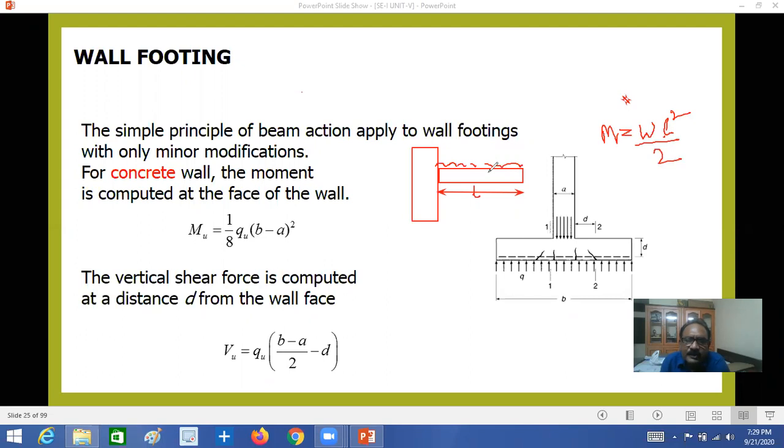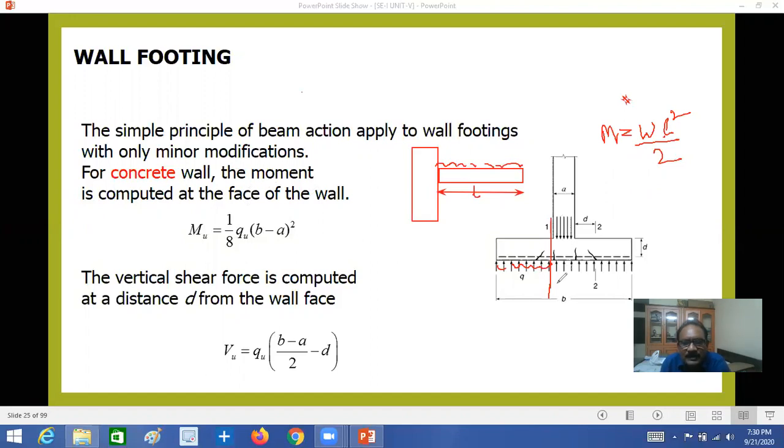Bending moment of a simply supported beam is different. Here, this is an inverted cantilever, same: W L square by 2. Now here, what is L?